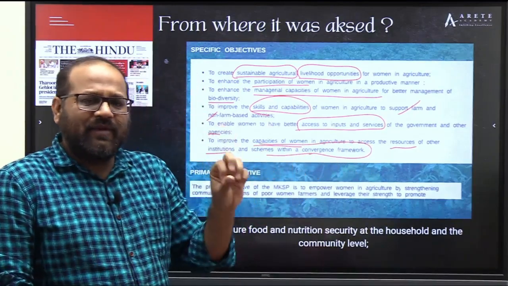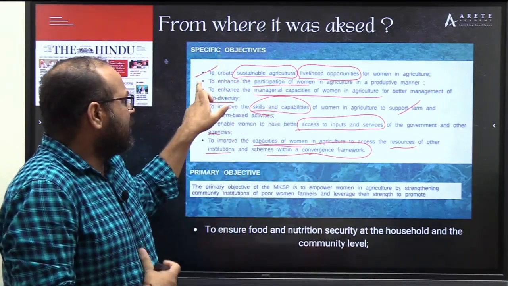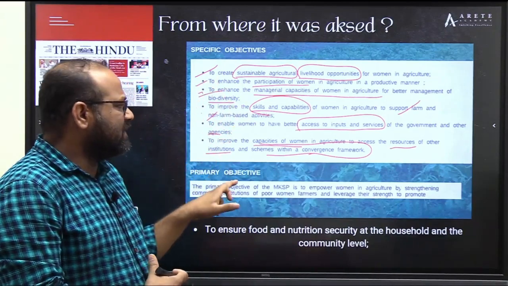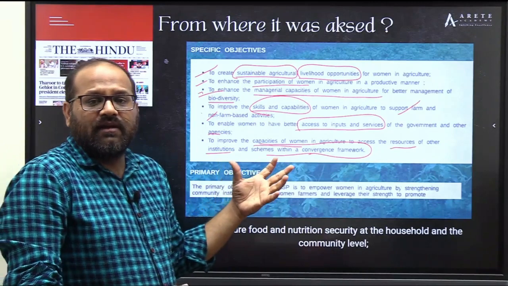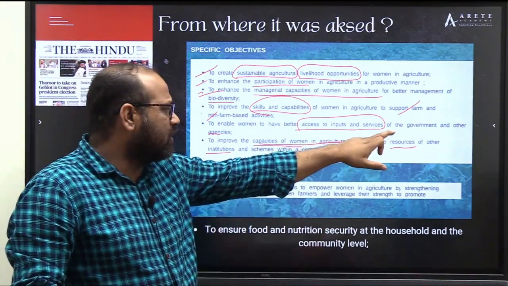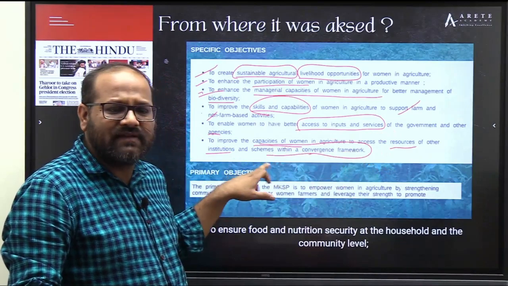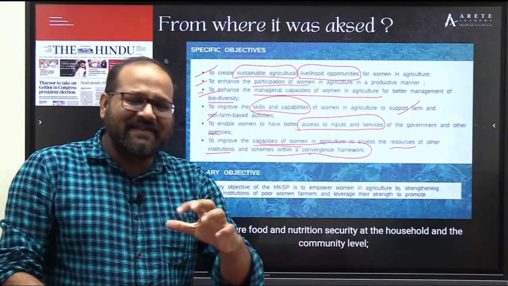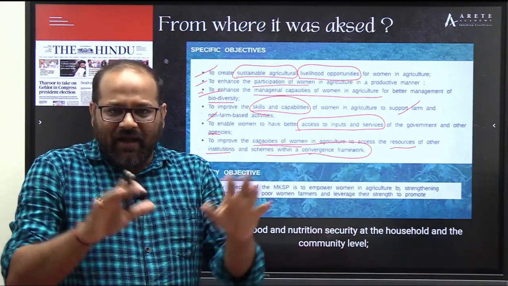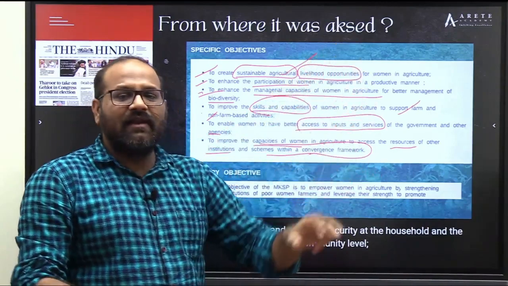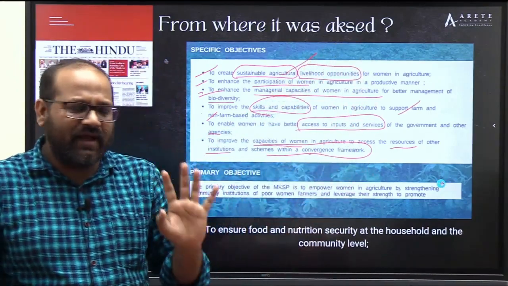So if we look at the crux, agriculture is there, women's participation is there, managerial skills and capabilities development is there, so that they get exposed and are able to use the inputs and services of the government or other institutions and other schemes in a convergence manner. Basically awareness, skill set, and all these will help in farm and non-farm activities, agriculture, livelihood. Okay, this is how we have to remember it.